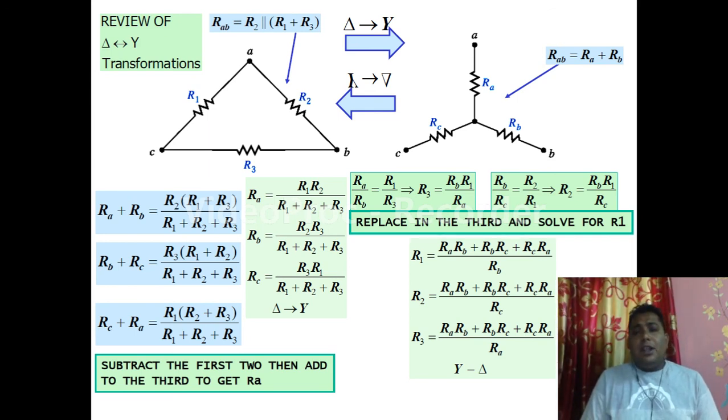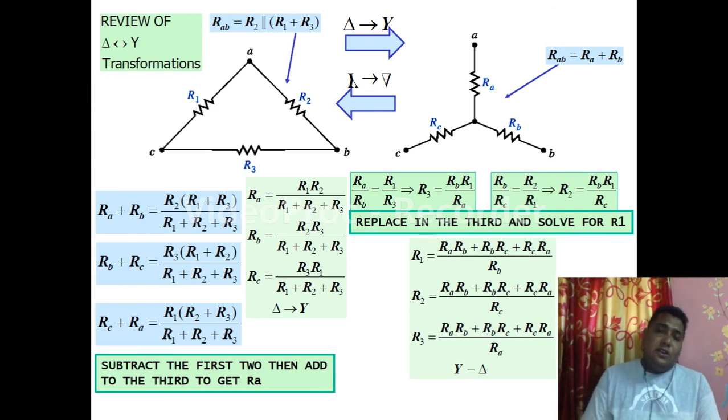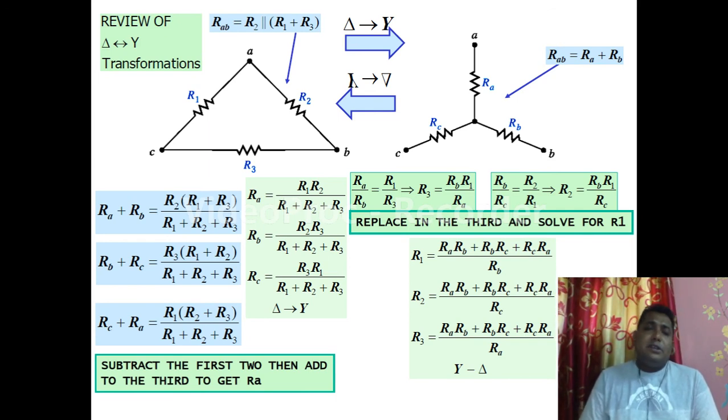So this is all for today's class. In today's class, we have studied what a three-phase system is, what the advantages of a three-phase system are, what types of connection are available in the three-phase system, what phase voltage and line voltage are and the relation between them, and not only phase voltage and line voltage, but phase current and line current also. And the star-delta transformation, just the concept already discussed. The equations I have mentioned over here for your simplicity.